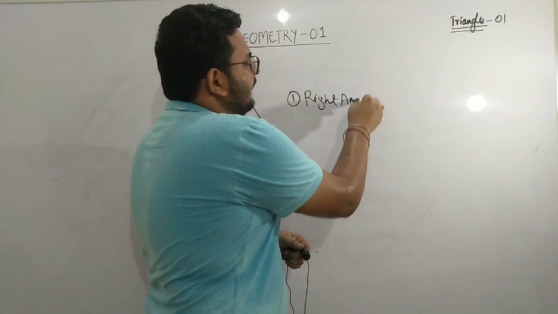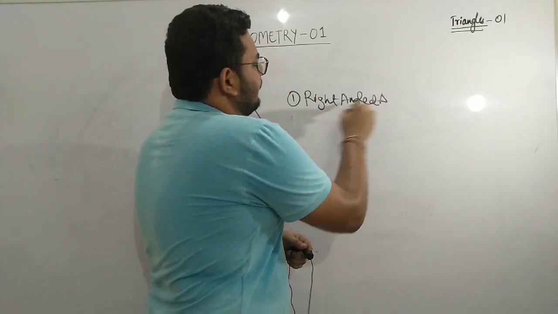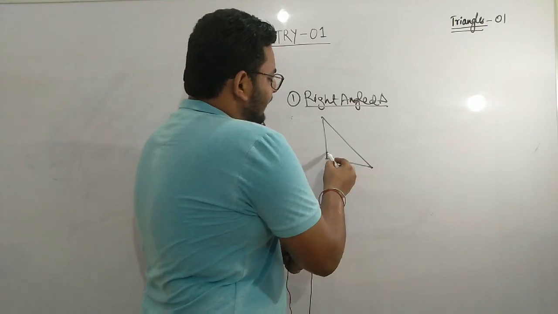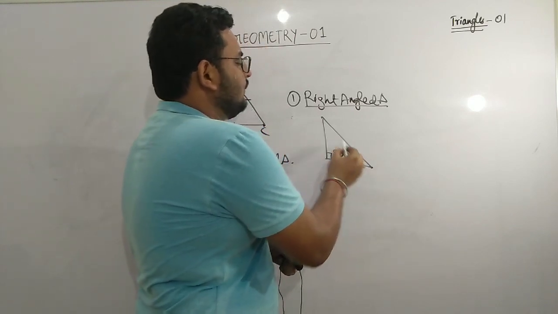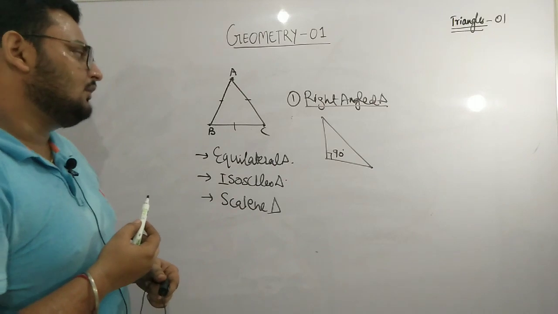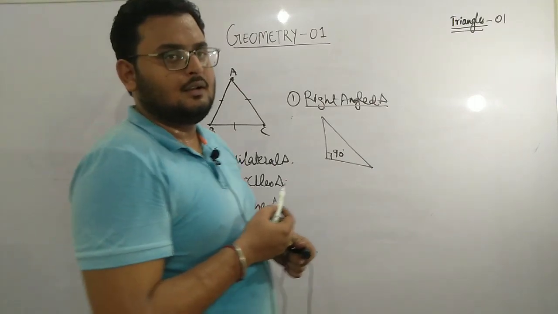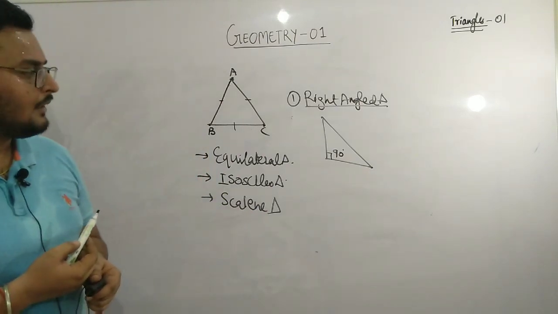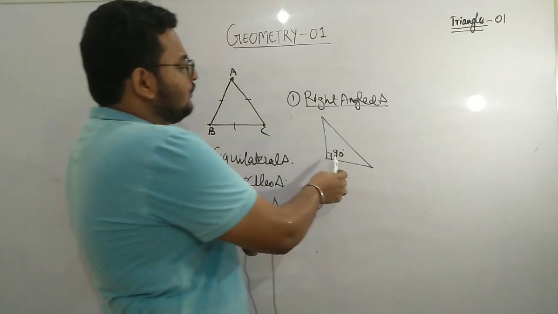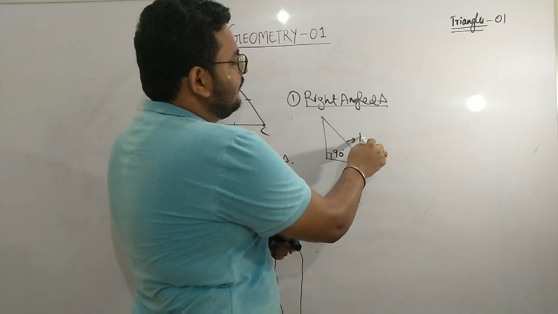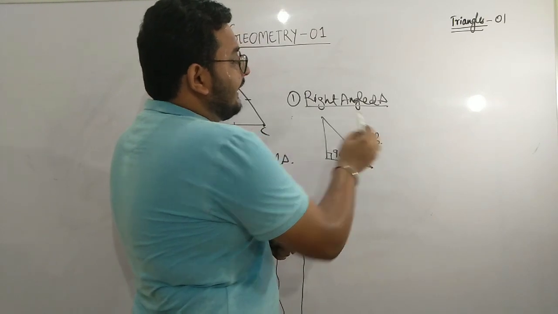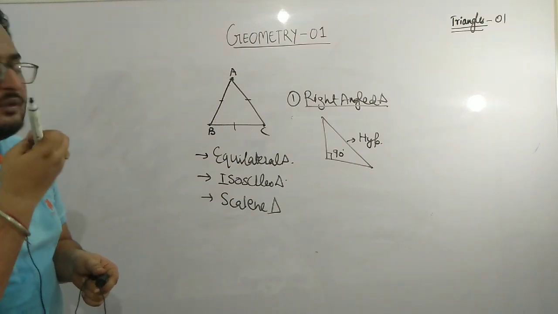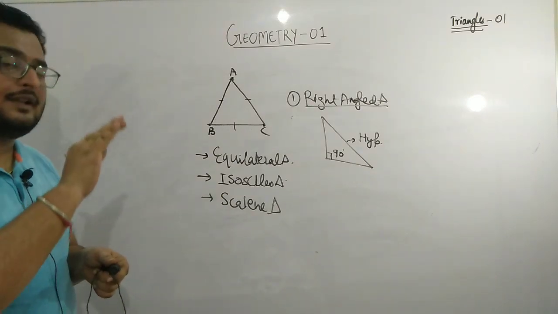If you classify triangles on the basis of angle, number one is the right angle triangle. In the case of a right angle triangle, one angle of the triangle is equal to 90 degrees, and the side opposite to 90 degrees is always your hypotenuse, which is the longest side.